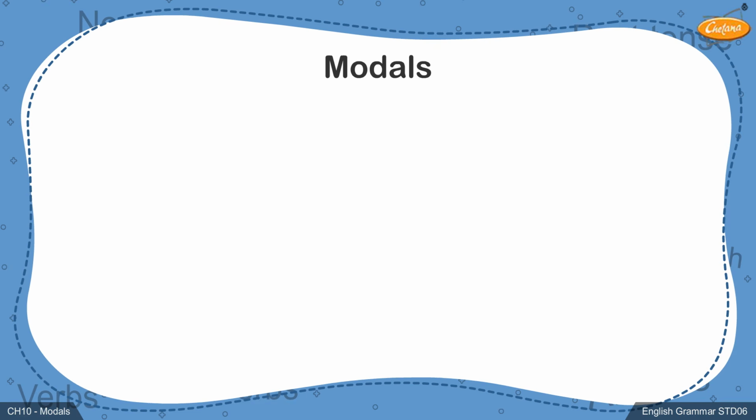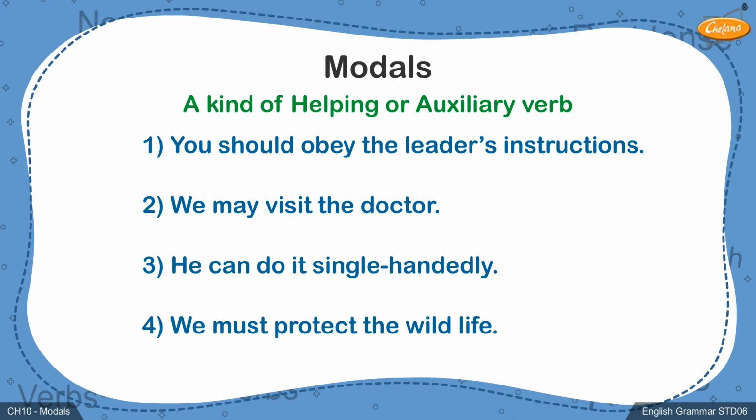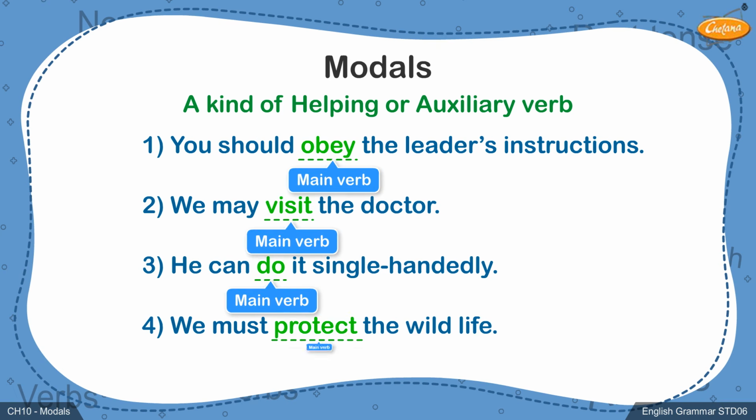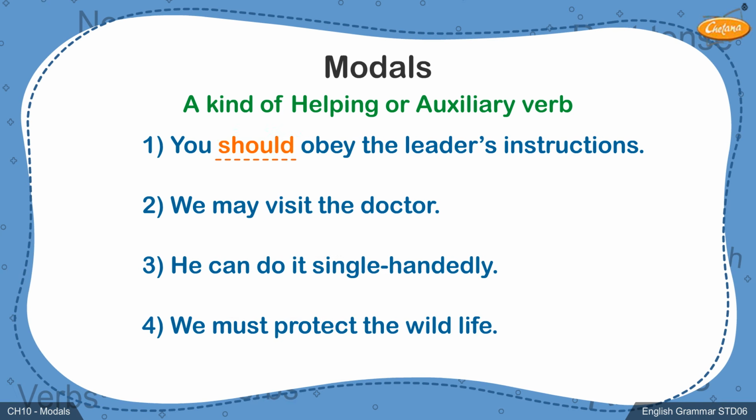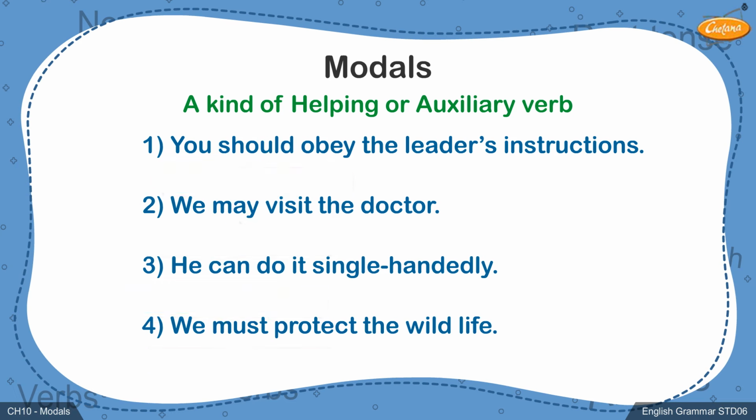Today, we will be learning about a specific type of auxiliary or helping verbs called modal auxiliaries. Read the sentences given on the screen. Students, in these sentences, the verbs obey, visit, do, protect are all main verbs. Verbs like should, may, can, and must appear just before the main verb and hence are helping verbs or auxiliaries. Let's focus on these helping verbs.